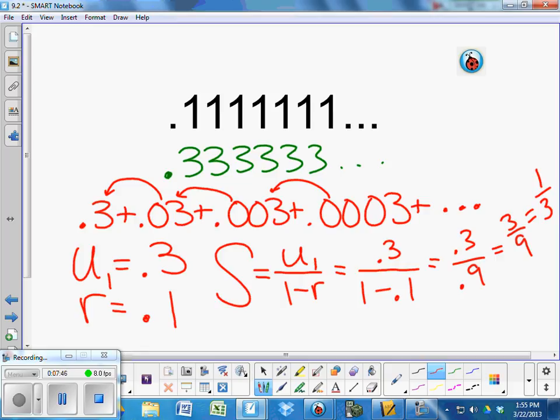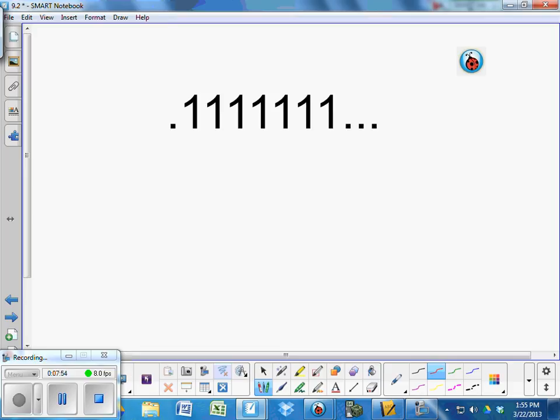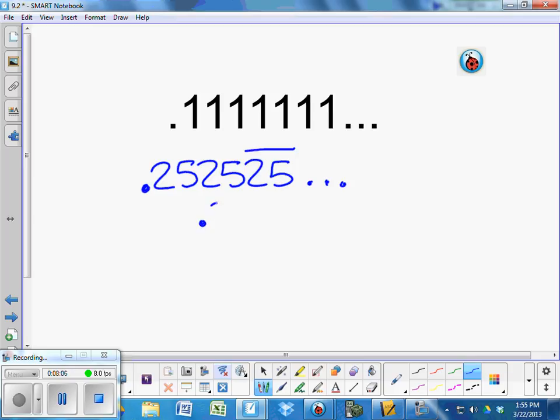Next, let's try 0.25252525 repeating. Point 252525. Where do you put the bar? Normally you would write it like this, right? So it's 0.25252525.